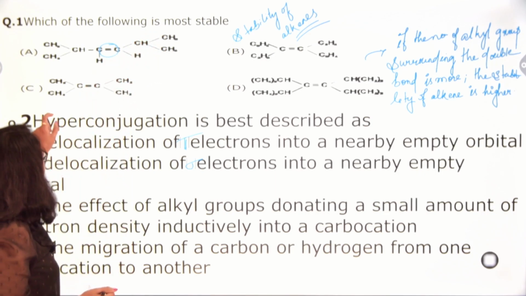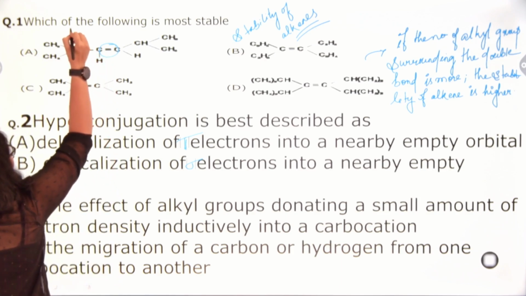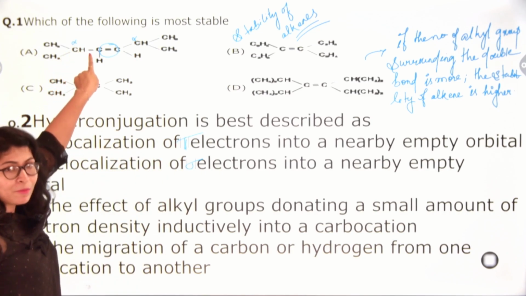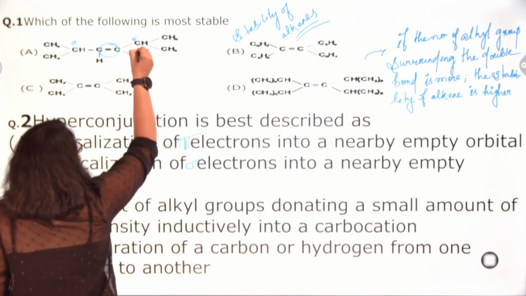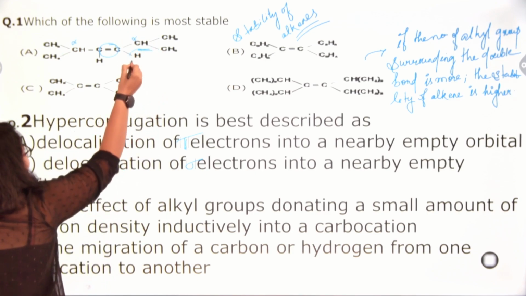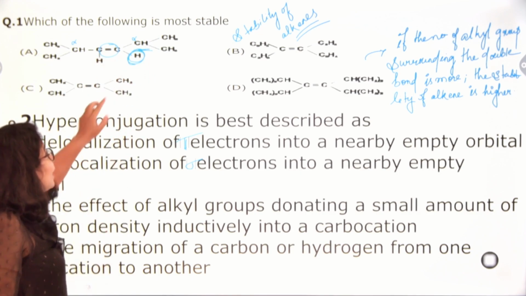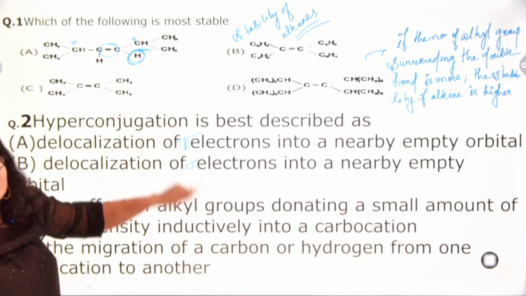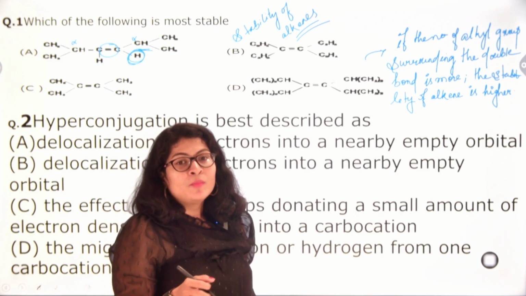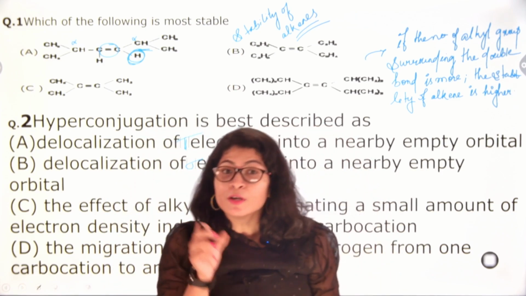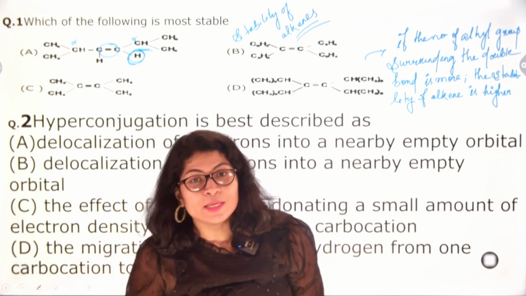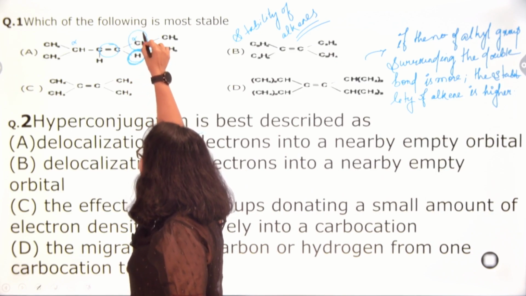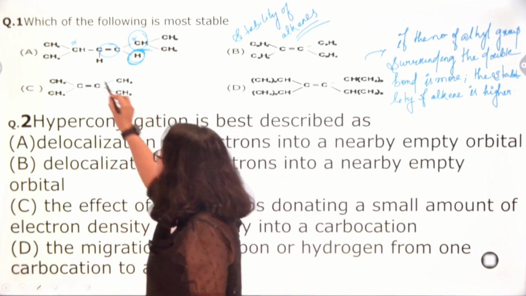If I see the alpha carbons, this is the double bond, then this is my alpha carbon and this is my alpha carbon. Here in the first case, I have only one alpha hydrogen with this carbon, and one with the other. I cannot count this hydrogen because it is directly attached to the functional group. Alpha hydrogen means the hydrogen atom attached to the alpha carbon. And what is alpha carbon? Alpha carbon is the carbon just adjacent to the functional group, and here the functional group is our alkene.